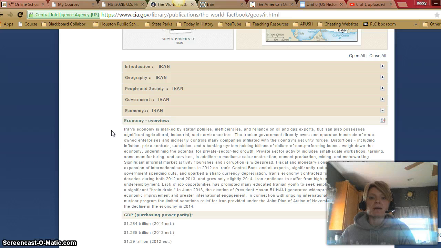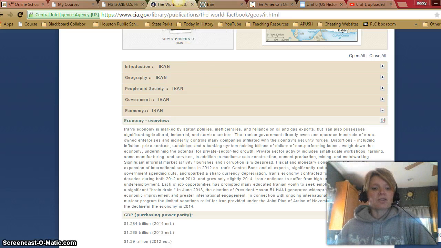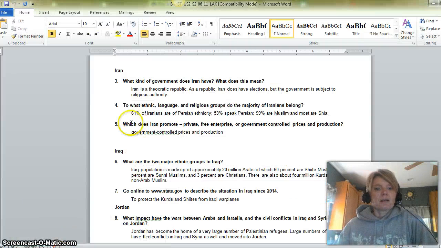Iran's economy is marked by statist policies, inefficiencies, and reliance on oil and gas exports. But Iran also possesses significant agricultural, industrial, and service sectors. The Iranian government directly owns and operates hundreds of state-owned enterprises and indirectly controls many companies affiliated with the country's security forces. Okay. So if we go back to our sheet, it promotes government-controlled prices and production. As it said there in the reading, the government controls the majority of the industry.